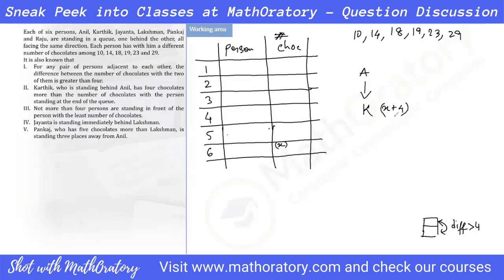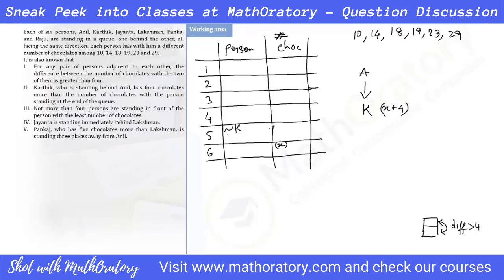And by the way, because of this idea, I know that this person cannot be Karthik. Obviously, this person also cannot be Karthik, that I don't have to write because there's X and X plus 4, I can anyhow check. But this fifth person cannot be Karthik because then these two will have a difference of 4. Third point tells me not more than 4 persons are standing in front of the person with least number of chocolates. Okay, so this is 10.